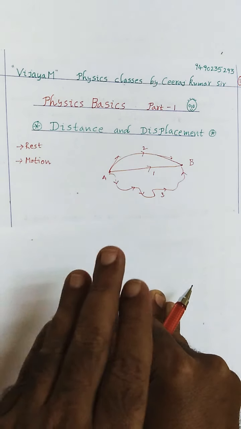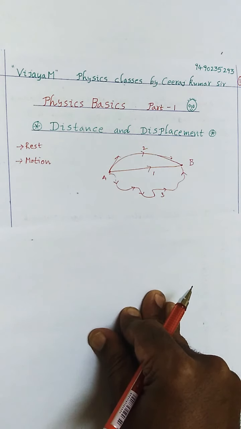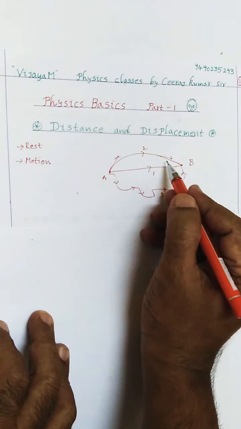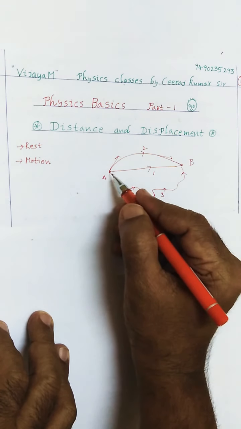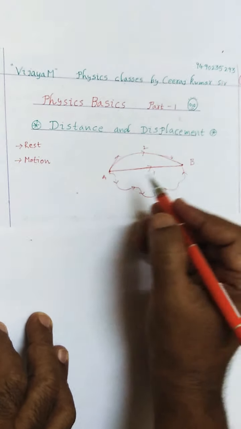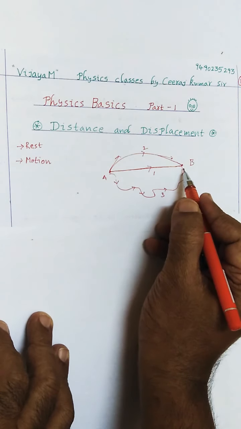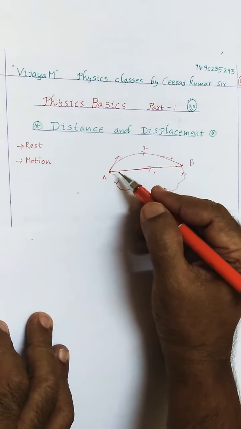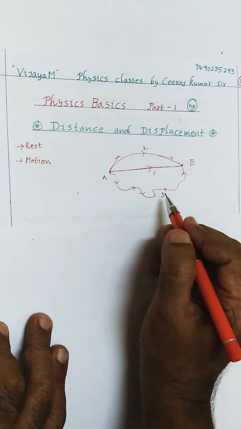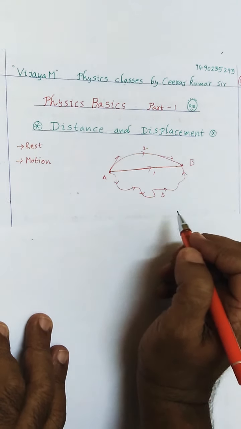So when I travel from point A to point B, my direction is changing. Then the actual path traveled by me is called distance, and the shortest path traveled by me is called displacement. What is the shortest path here? The shortest path is from A to B. And if you observe carefully, definitely in paths 2 and 3, the distances are greater than the displacement of the object.